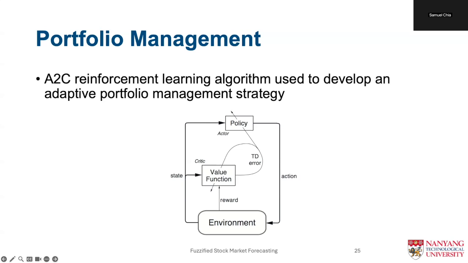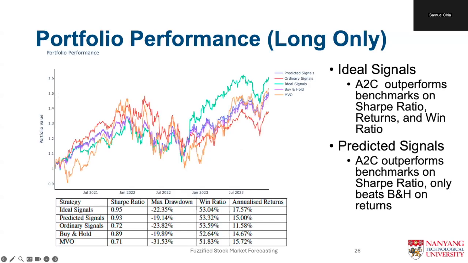By using A2C, our model can learn to make dynamic portfolio allocation decisions based on the forecasted trading signals and current market conditions, potentially outperforming traditional static strategies. We adapt the stock market environment from the FinRL Python package for our long-only Python simulation. The environment's reward function is based on daily returns, encouraging the model to maximize portfolio performance.